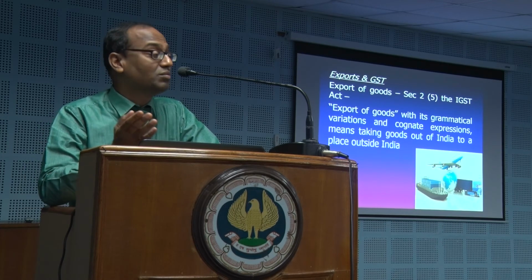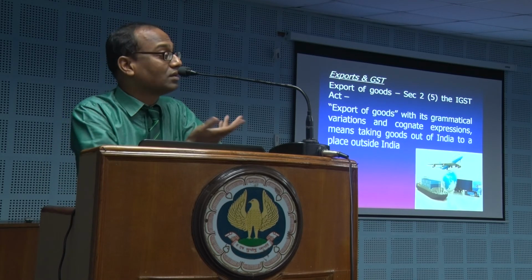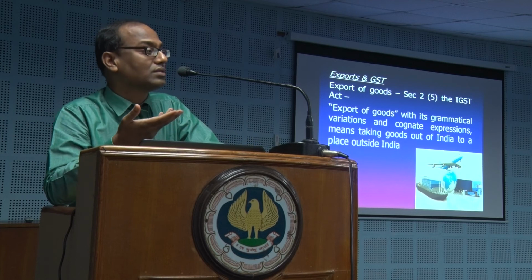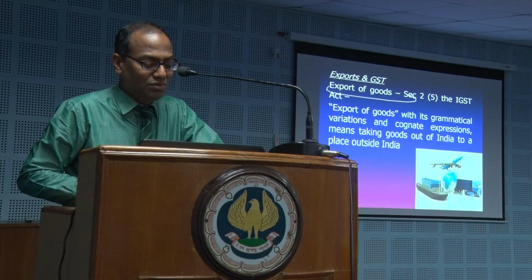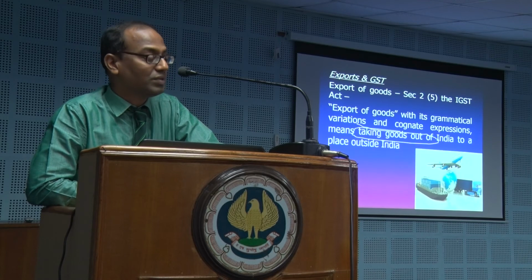It's a normal sentence, taking out of India to a place outside India. What is there to stress two times? Are you able to see something new in the encircled part? Leave the other part of this text. What is there within the circle? Do you see something new or something of importance?